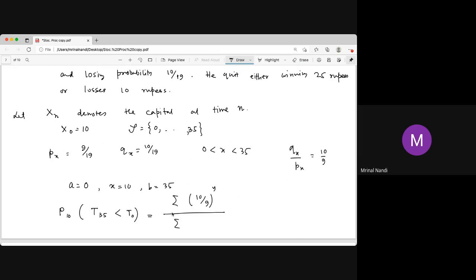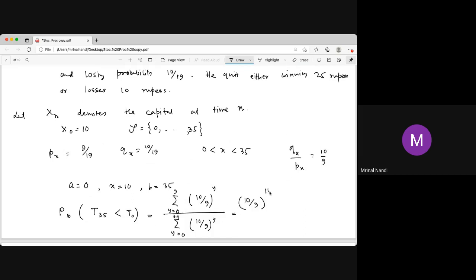Now this sum will be from 0 to 9, because it is from 0 to x minus 1, and here it is 0 to all the 34, 10 by 9. That will be the probability, and it should be at least less than half, because it is clear that winning 1 rupee has slightly less probability. And not only that, you are far from 35 and very close to 0, and that is just calculated by GP, geometric progression.